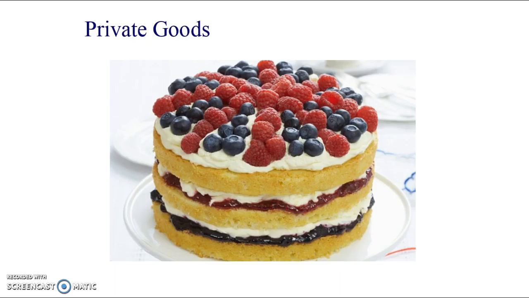But it's also excludable. If I bake this cake, I don't need to give it to anybody, and I can decide who I give it to. And if I'm selling it, if somebody doesn't pay me, I'm not going to give it to them. So we can keep control of it, and we can exclude people from having it if we don't want them to have it, for whatever reason that might be. Usually in economics, we're looking at have they paid, and we're excluding them if they haven't paid or they haven't contributed.